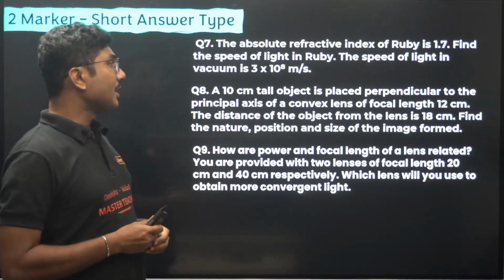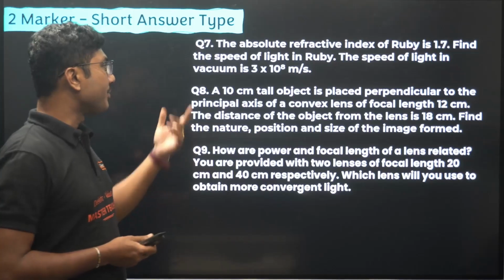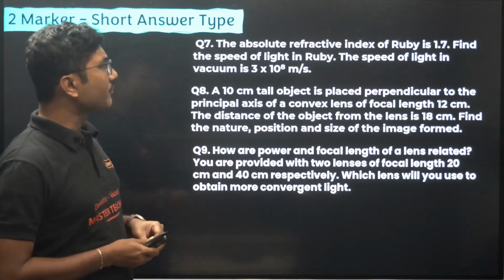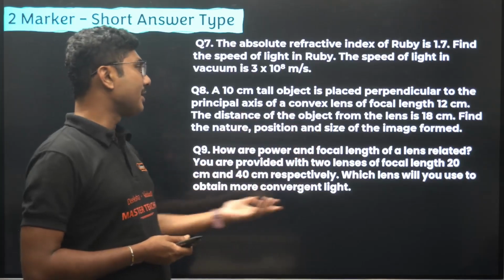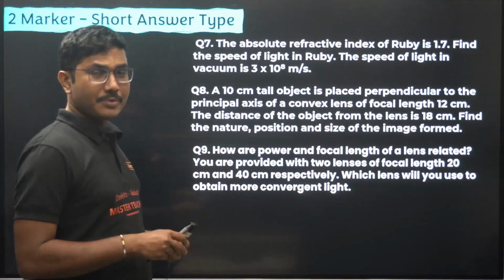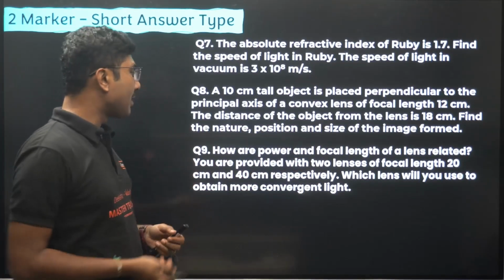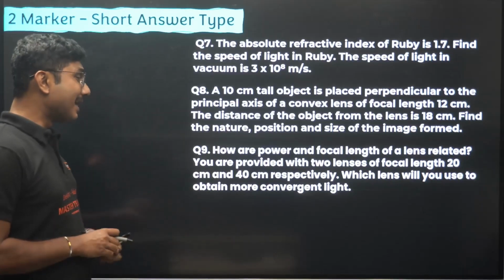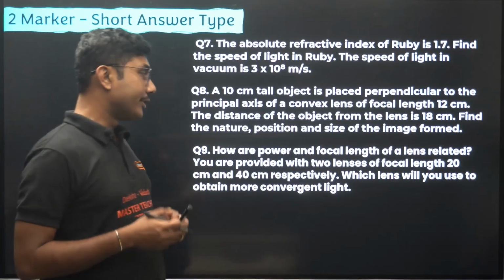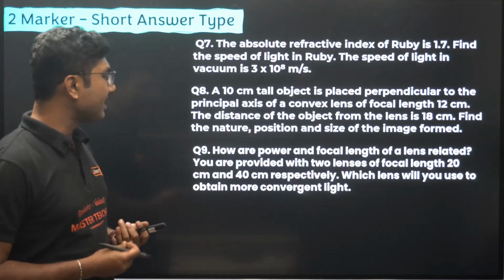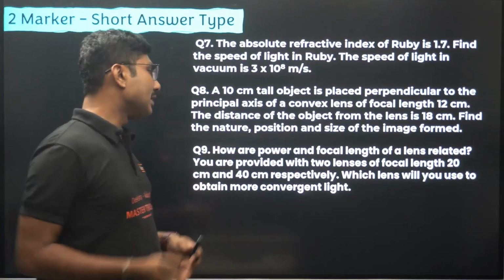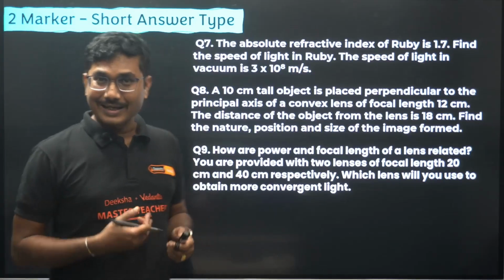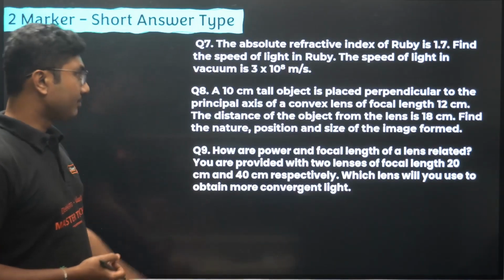A 10 centimeter tall object is placed perpendicular to the principal axis of a convex lens of focal length 12 cm. The distance of the object from the lens is 18 cm. Find the nature, position, and size of the image formed. This is also a very common type of question. How are the power and focal length of a lens related? You are provided with two lenses of focal length 20 cm and 40 cm respectively. Which lens will you use to attain the convergent light? Again, a very common type of question.